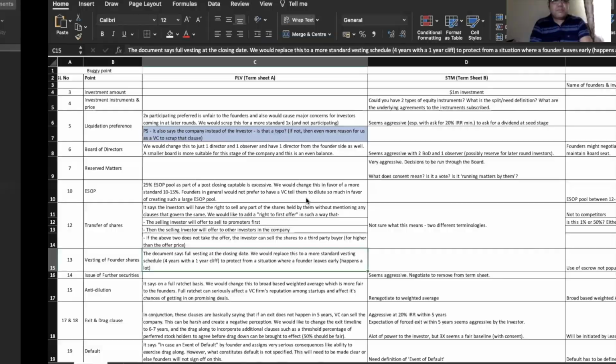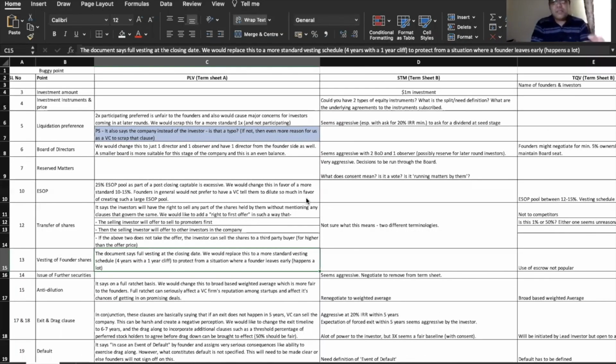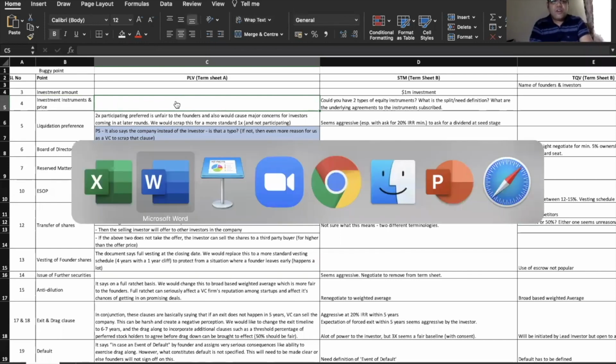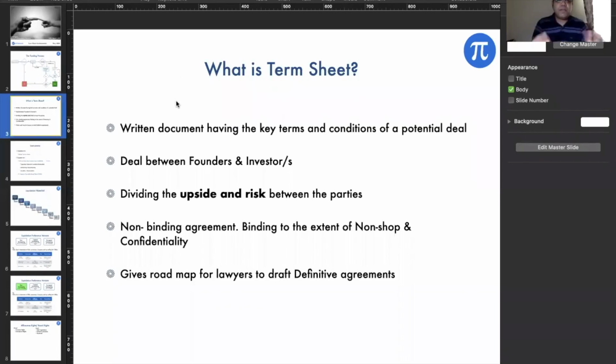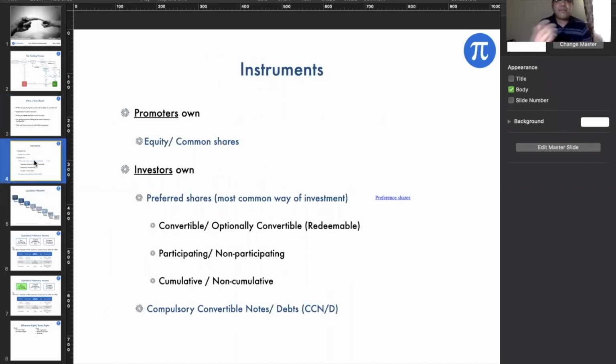Nobody has picked this up in term sheet A. It is not a very bad practice, but as we discussed in the morning, it is not very good practice to have instruments which are not very standard in the market. I'll explain why it is probably not a good idea to have optionally convertible preference shares.